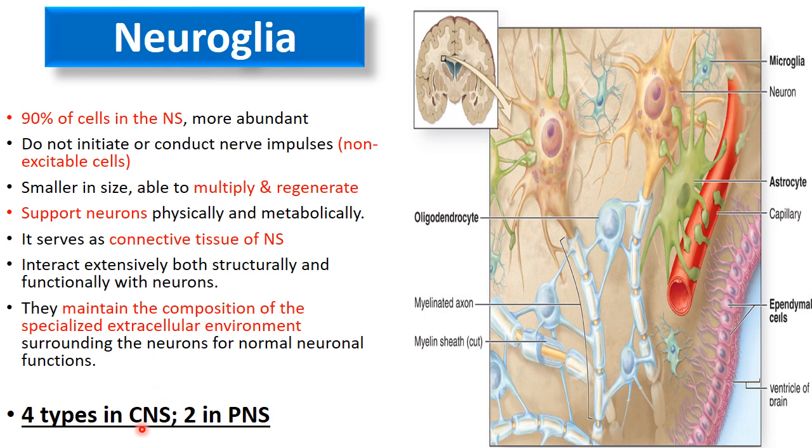They support the neurons both physically and metabolically. They serve as a connective tissue of the nervous system. They interact extensively both structurally and functionally with the neurons. Now they maintain the proper ionic composition in the extracellular fluid around the neurons for the normal functioning of the neuron. So they are very important. There are about 4 types of neuroglial cells in the central nervous system and 2 types of neuroglial cells present in the peripheral nervous system.